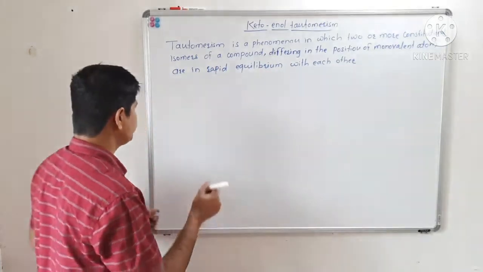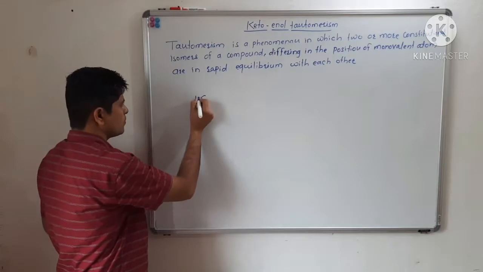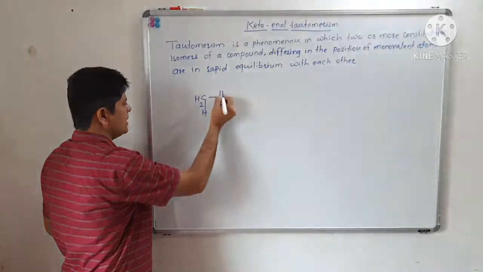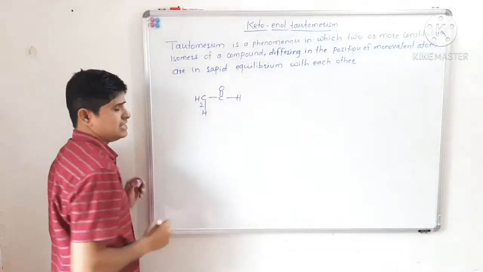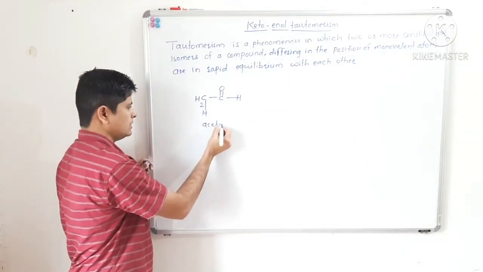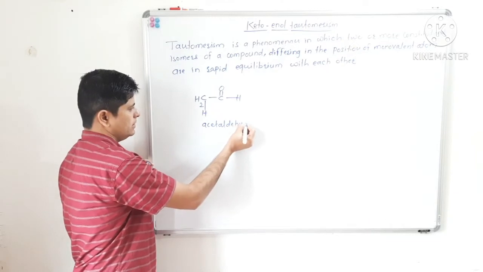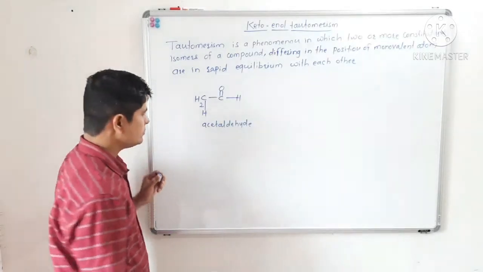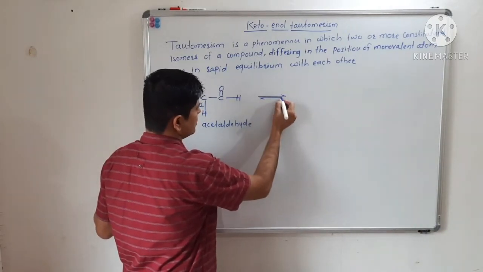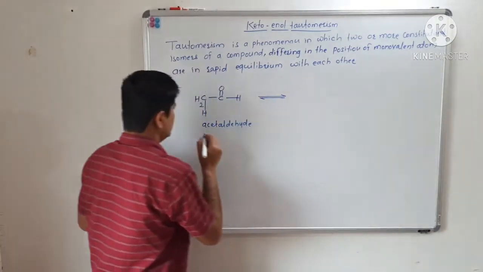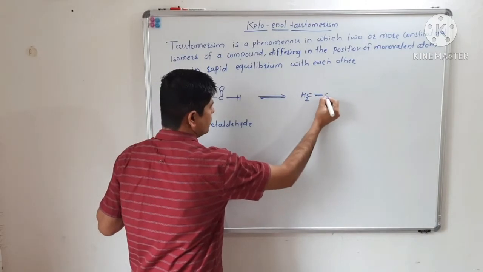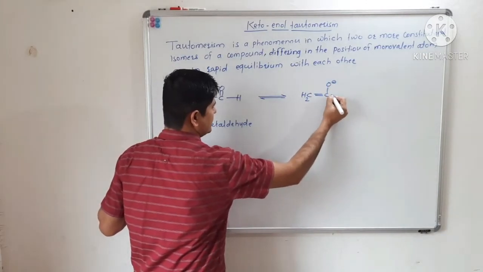For example, if I write the structure of acetaldehyde, CH3CHO, we can write a tautomeric form for this acetaldehyde in this way.